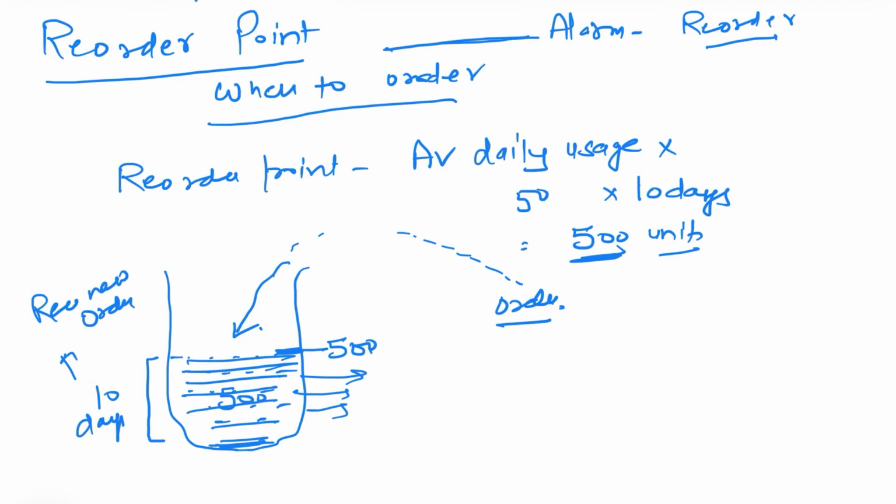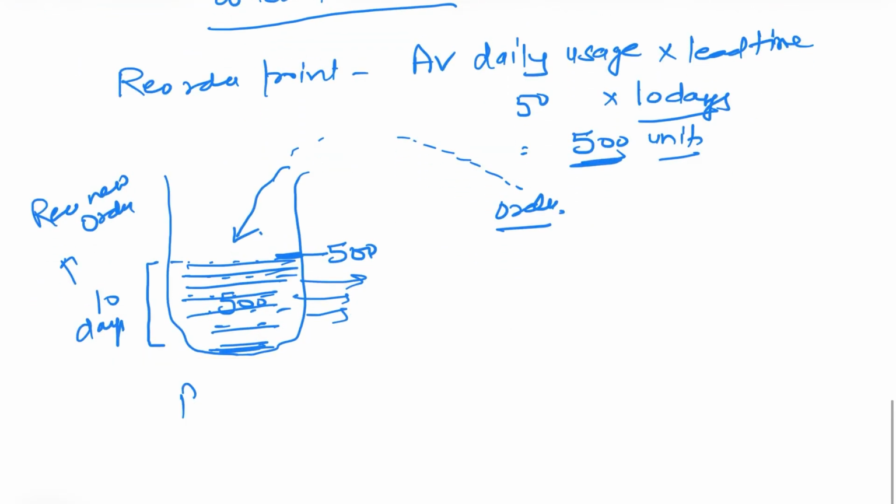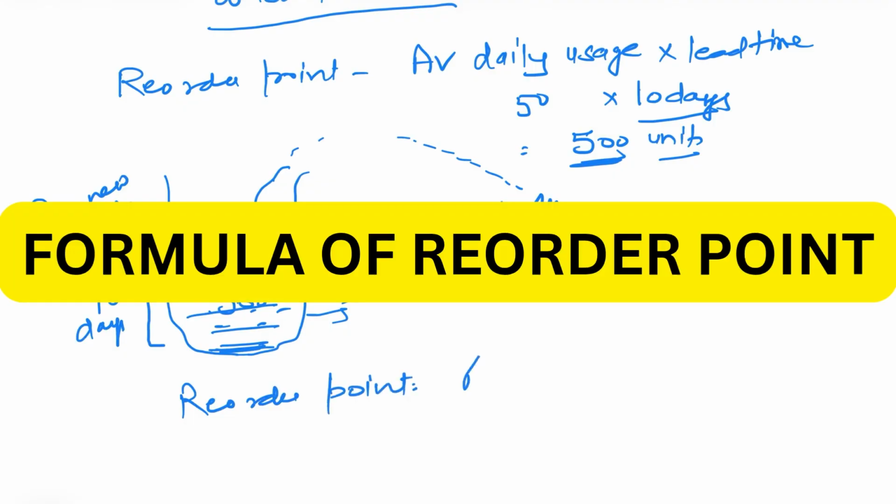This is your reorder point. But what is the formula? This 10 days is called lead time. What is the formula of reorder point? I don't want you to learn the formula, I want you to understand the formula. Make the formula on your own. It's a common sense thing. So reorder point is average daily usage multiplied by lead time. Lead time means the time gap between placing the order and receiving the order.